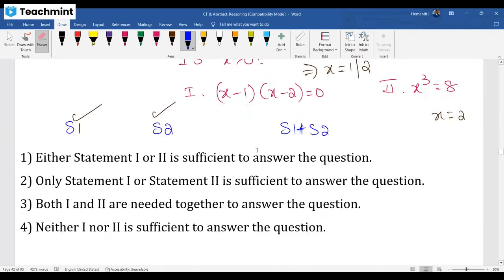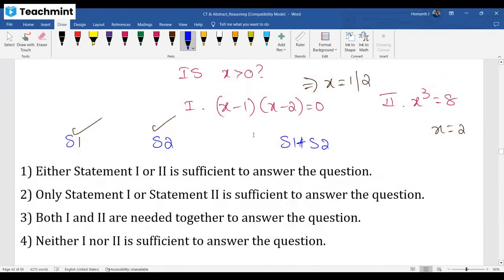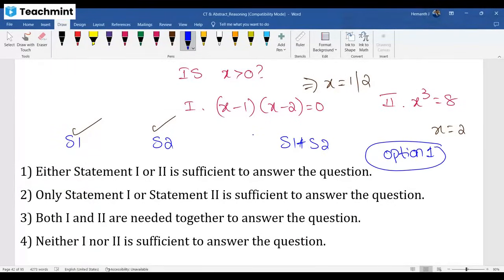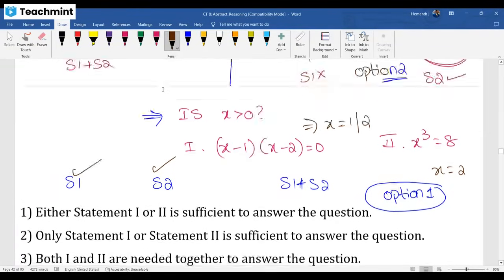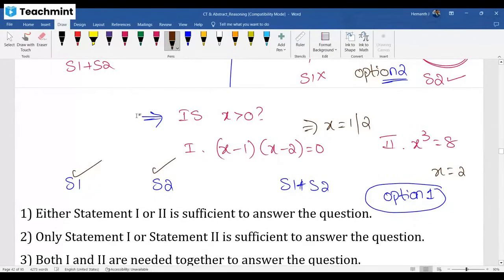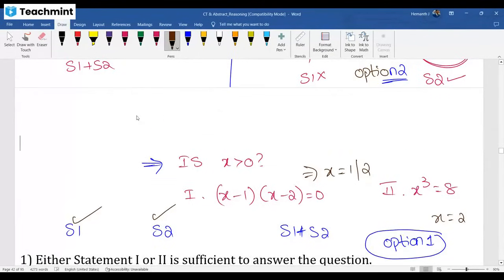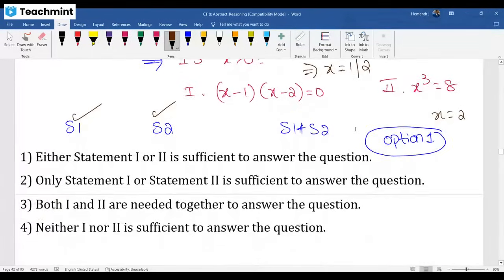So for this second question, what's the answer, sir? Here I have to go with option 1. Why, sir? Because either 1 alone or 2 alone, you are able to answer the question. Either statement 1 or statement 2 is sufficient to answer the question, so option 1. Guys, are you understanding the approach? For the previous one, option 2. For this one, option 1.